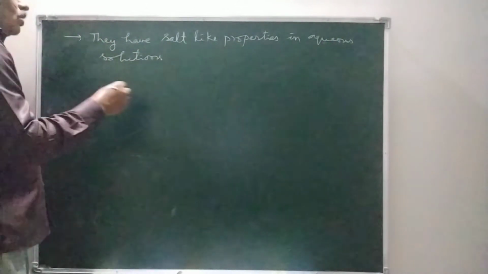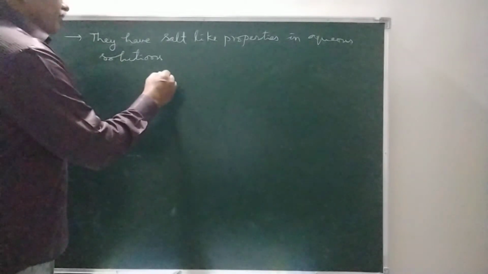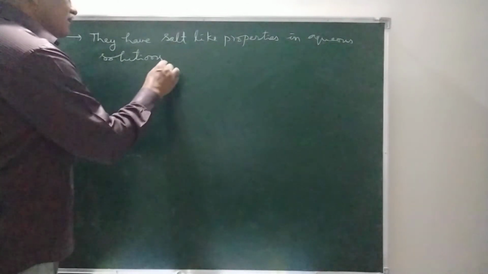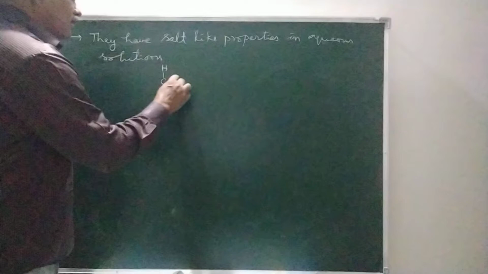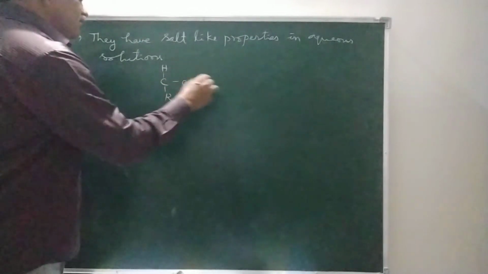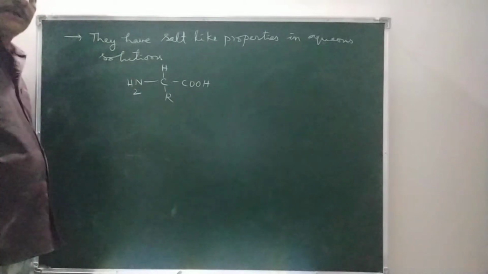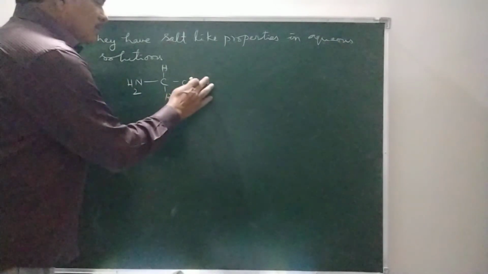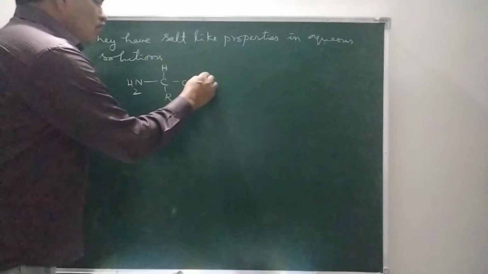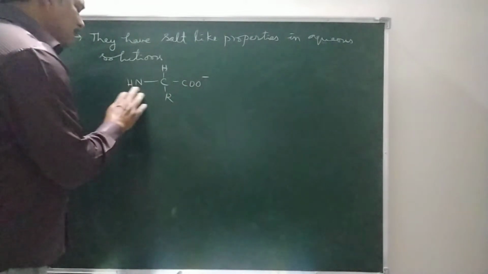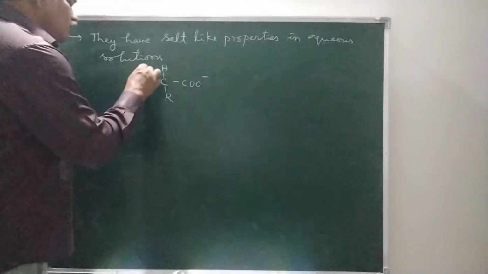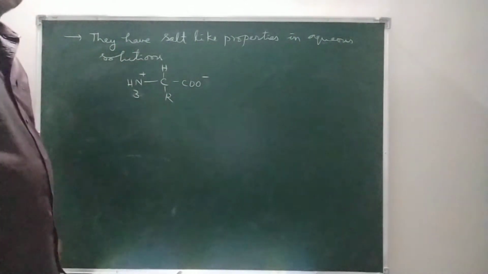So what is the general formula of an amino acid? NH2, CHR, COOH. If a proton transfers from the COOH group to the NH2 group, then we get a structure like this.